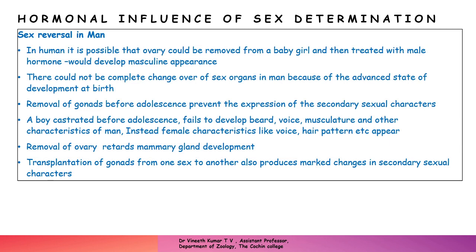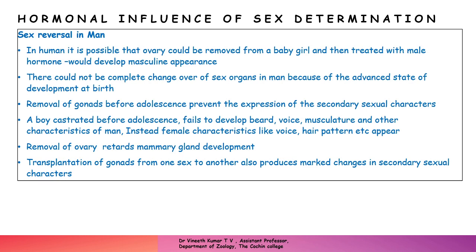A boy who is castrated, castration meaning the removal of testes, before adolescence fails to develop a beard and the voice. These are all secondary sexual characters of man. Instead, when the testis is removed, the hormone testosterone is absent. As a result, some female-like characters like voice, hair pattern, etc. appear.